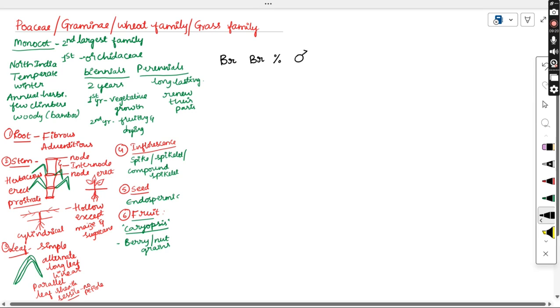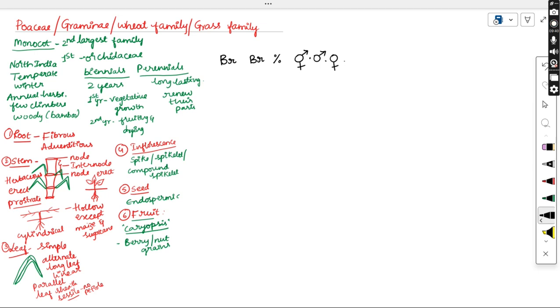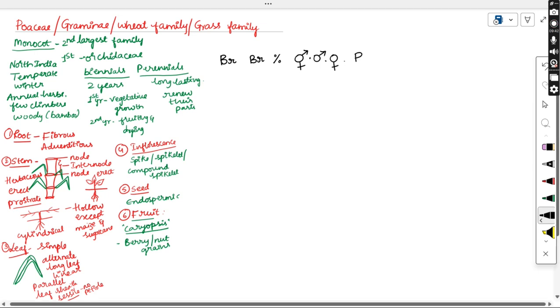These plants may be unisexual or bisexual. If unisexual, we represent it with this or this. So either pistillate or staminate or bisexual flowers can be seen. Here you cannot find any calyx and corolla. No distinct calyx or corolla is present, so it contains the perianth. So let us try to give the description.